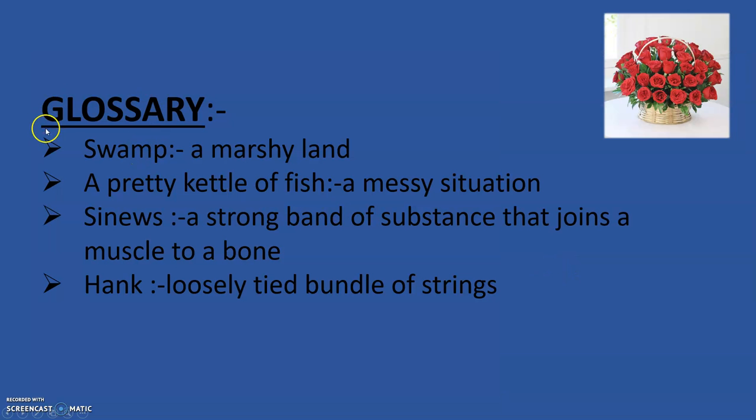We have some glossary here. You have swamp, a marshy land. A pretty kettle of fish is a messy situation. Sinews is a strong band of substance that joins a muscle to a bone. And hank is a loosely tied bundle of strings.